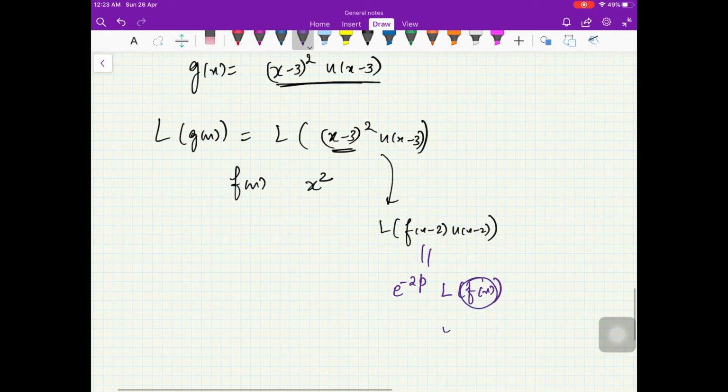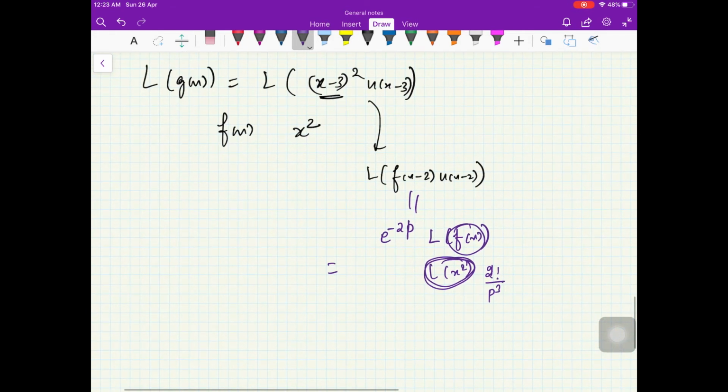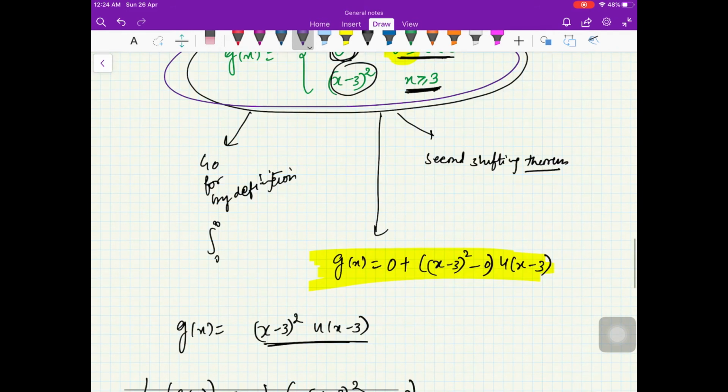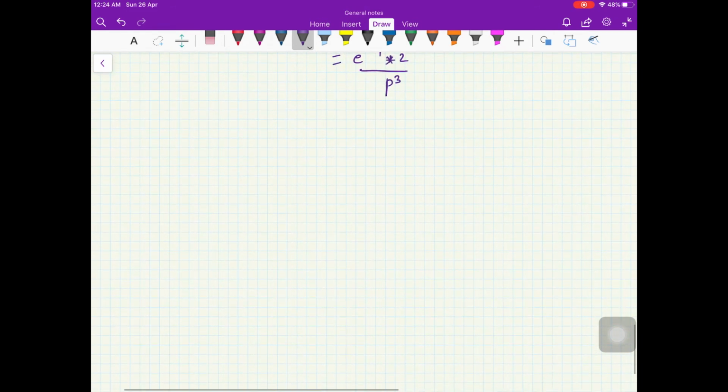Now we know that L of x squared is 2 factorial upon p cubed, right? So your answer is e raised to power minus 3p into 2 upon p cubed. You see how nicely you get the answer for this function without using the definition. So that is the beauty of the second shifting theorem.